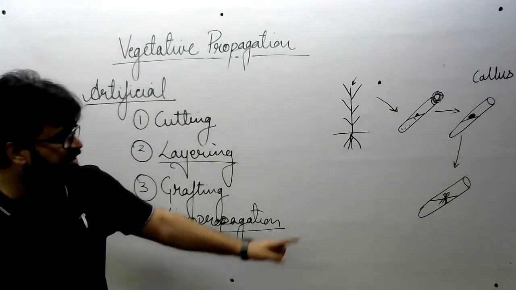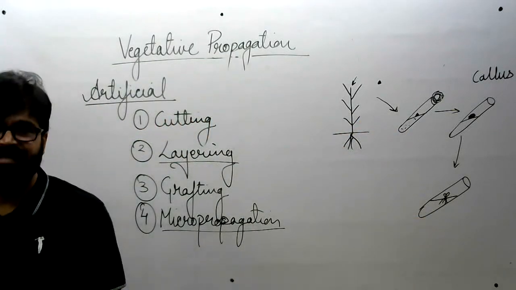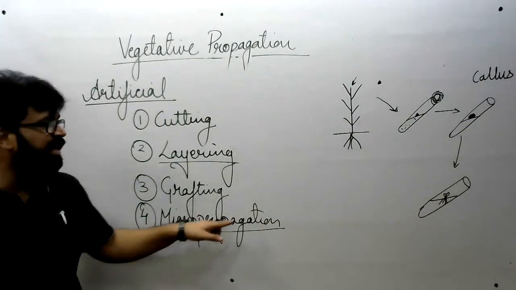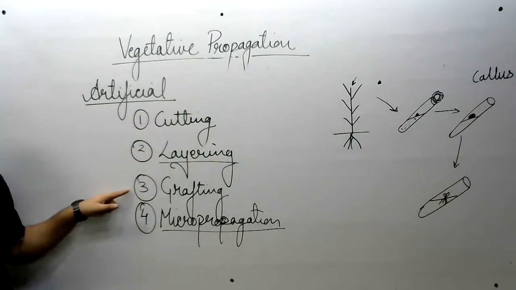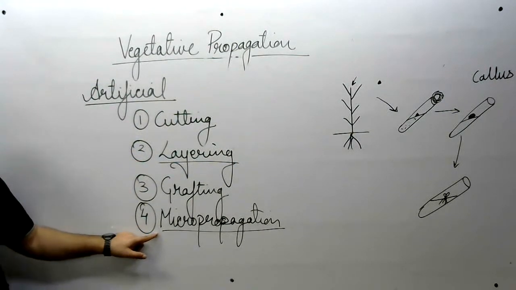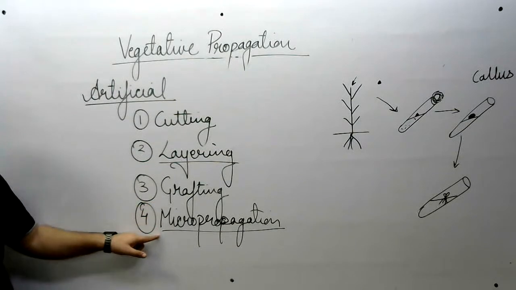And this is a fast method for developing more number of plants. That's why micro propagation is opted before these three. अब डिसएडवांटेज क्या है? पूरा एक सेटअप होना चाहिए इसके लिए. Without setup, you cannot use micro propagation.